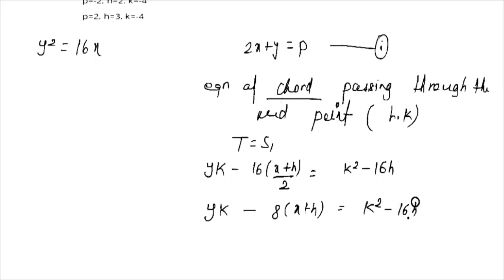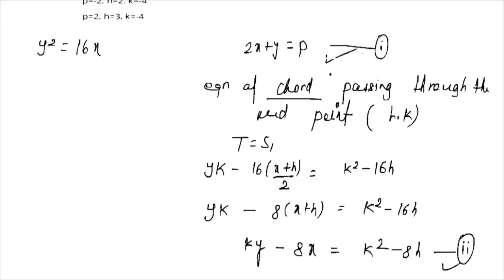When we solve, then we get ky minus 8x is equal to k square minus 8h, and this is equation number 2. This is also the equation of the chord, and this is also the equation of the chord.